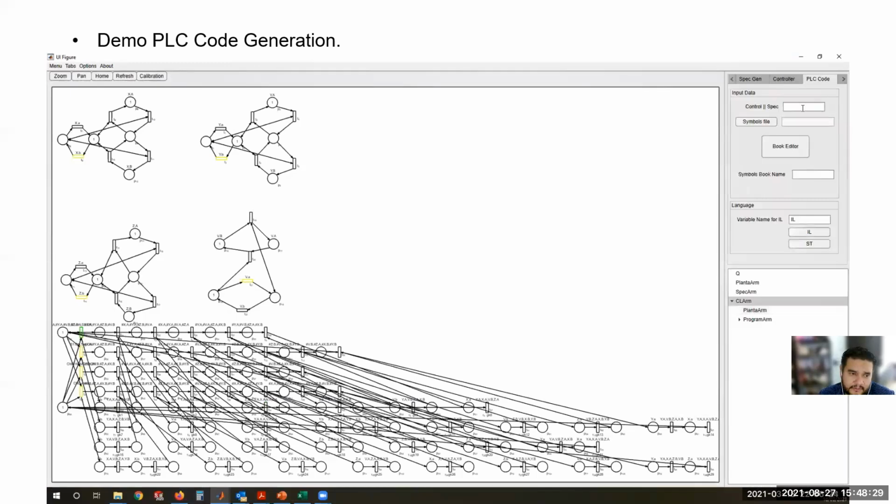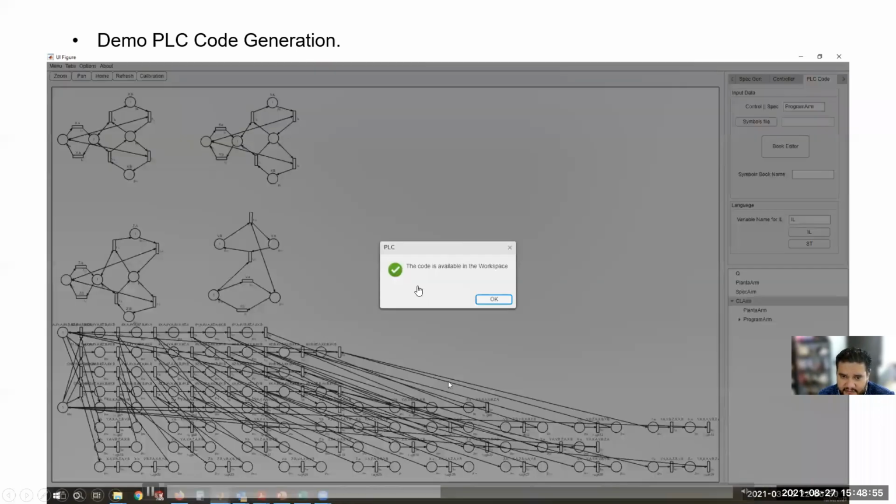And finally, we can translate this control program to PLC code. We only have to give the name of the control program, and in this case, it's called program R, and a name for the variable that will represent the PLC code. So here we compute the instruction list. After a few seconds, the code is available in the workspace.